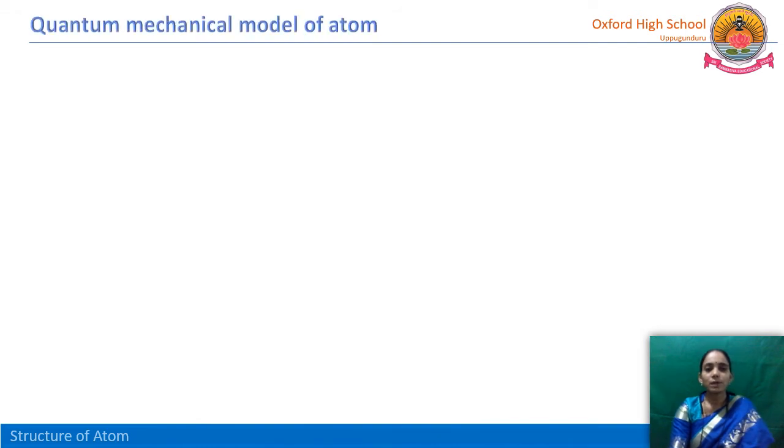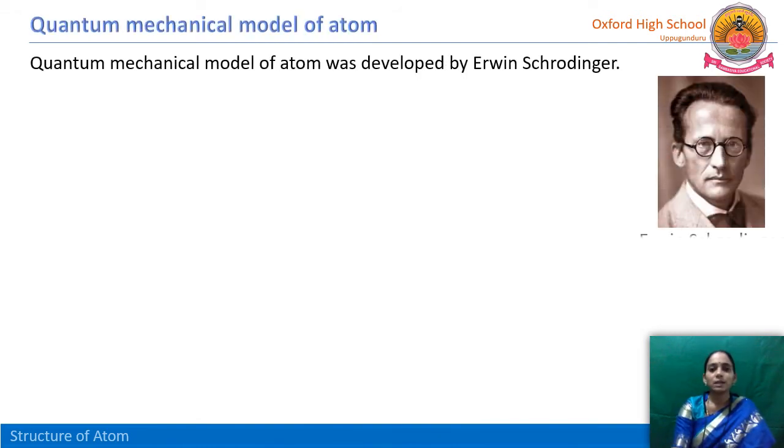This is the quantum mechanical model of atom, and this was proposed by Erwin Schrödinger. He is a famous scientist. He is famous for his wave equation psi. Do you remember in physics? Quantum mechanical model of atom was developed by Erwin Schrödinger.